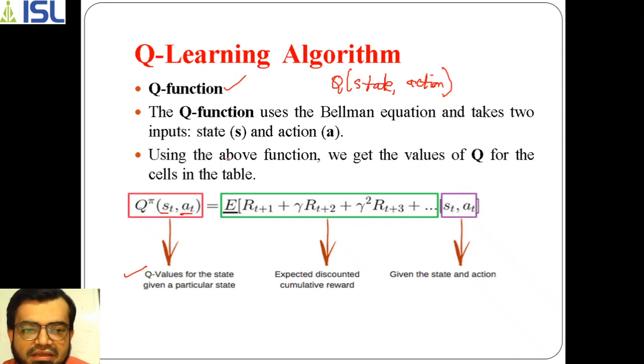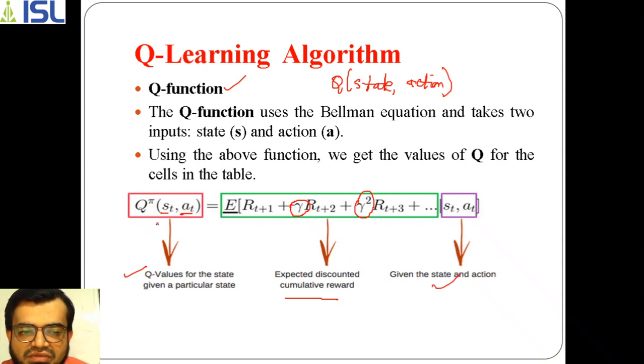Here we are taking the expected discounted cumulative reward. I already told you this while calculating the Bellman equation, how this cumulative reward will be taken. This is the discount factor, and the discount factor's power keeps increasing so as to nullify the rewards later on, and along with that it takes the same given state and action.